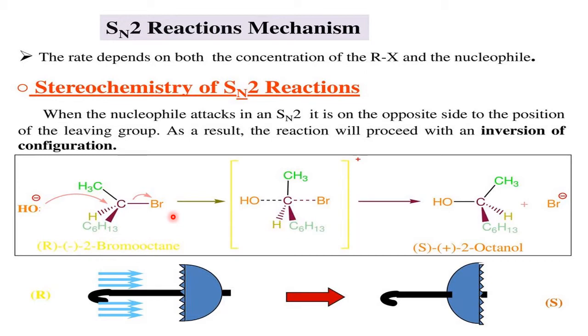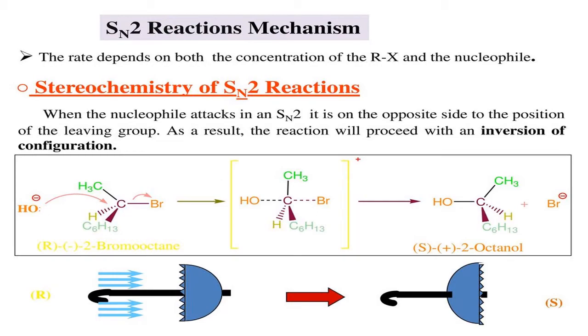The type of reaction is called what? Retention of configuration. Configuration, or the structure, is retained, maintained, with no change in the structure. That's why it is called what? Retention of configuration. Whereas if the structure changes, then it is called what? Inversion of configuration. So this is an example of inversion of configuration.